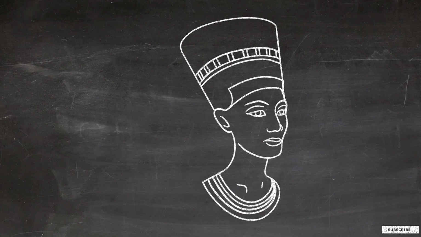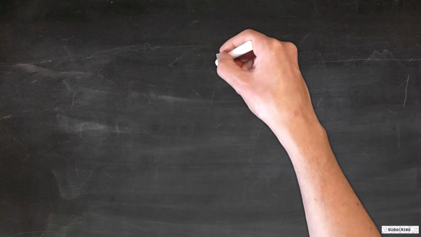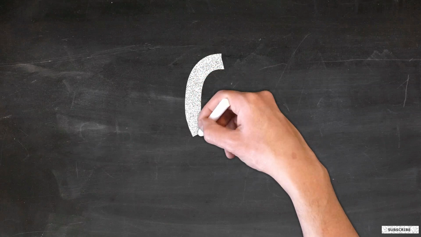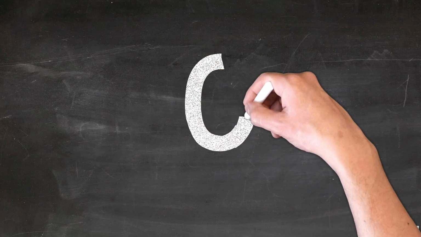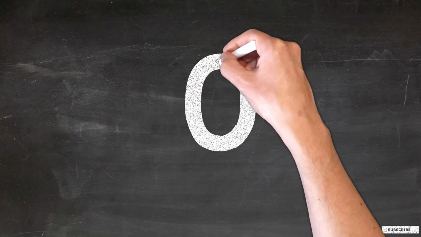I am a queen. Do you like me? I will teach you Q. Start from the top. Draw a big circle to the left. From inside O, draw a slanting line to the right, reaching the bottom. This is capital Q.